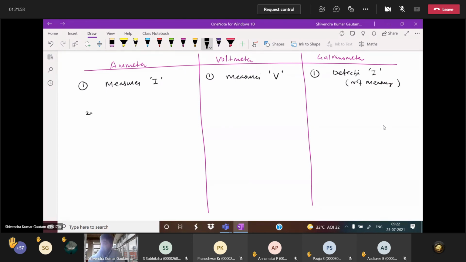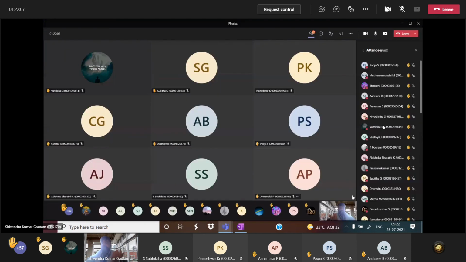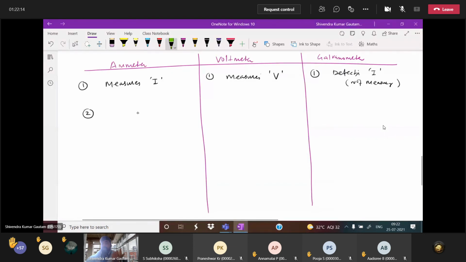Next one, second point. See that everybody will use ammeter and voltmeter in the lab experiment. Whenever you connect an ammeter or voltmeter, for an ammeter you always need the polarity. It means you will see the high potential. Suppose this is the cell, and the ammeter is connected here. So tell me how current will flow? Plus to minus, like this.